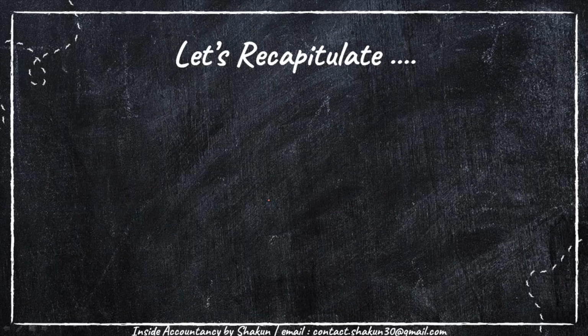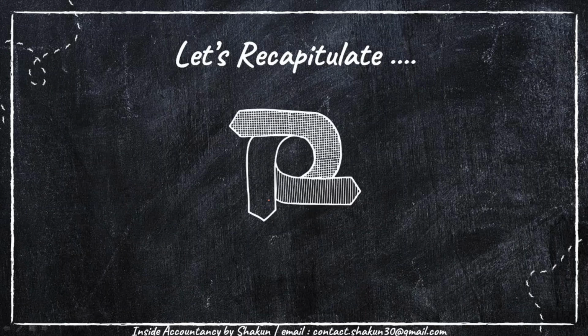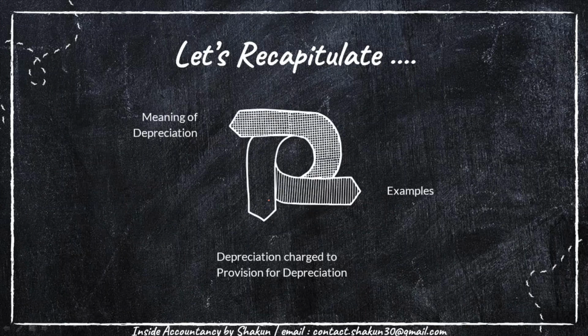So in this video, we have talked about the methods of charging depreciation, where I told you that there are two methods. One, when depreciation is charged to the asset account, which we have talked about in detail in the previous videos. And in this video, we have specifically talked about when depreciation is charged to provision for depreciation account. We understood how the provision for depreciation account and the asset account are prepared under this method, with the help of certain examples.